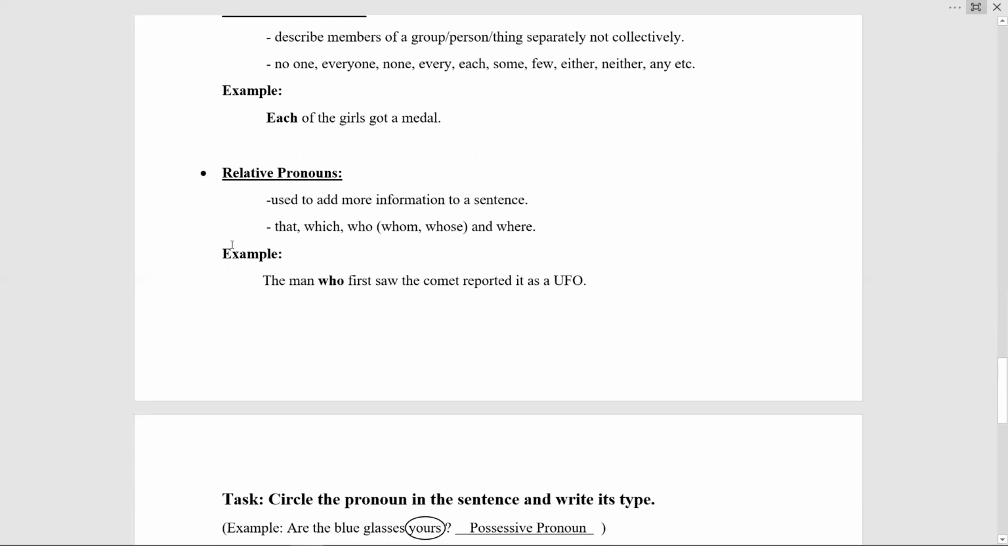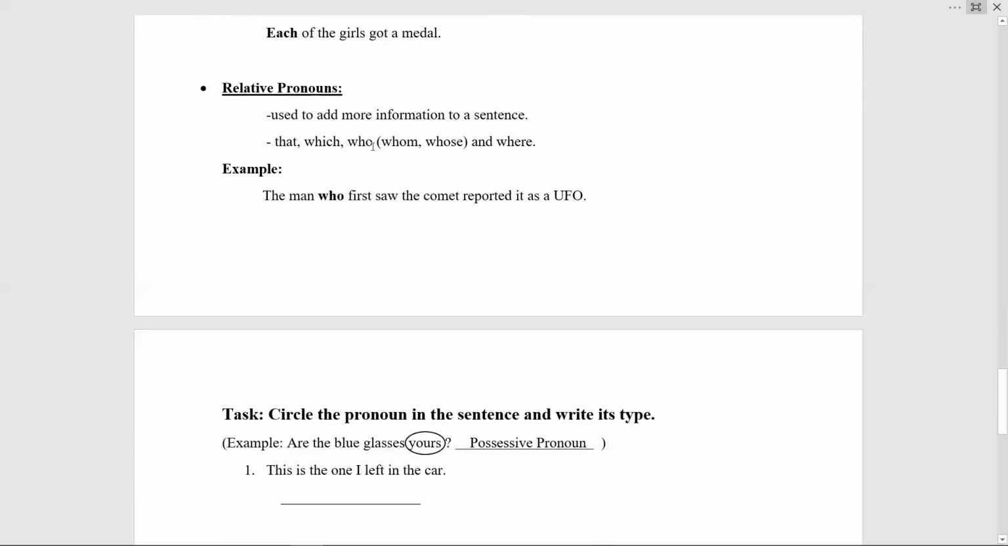Relative pronoun. Relative pronouns are used to add more information to a sentence. Relative pronouns include that, which, where, who, and different categories of who, which are whom, whose. For example, the man who first saw the comet reported it as a UFO. So in this sentence, the word who is a relative pronoun.